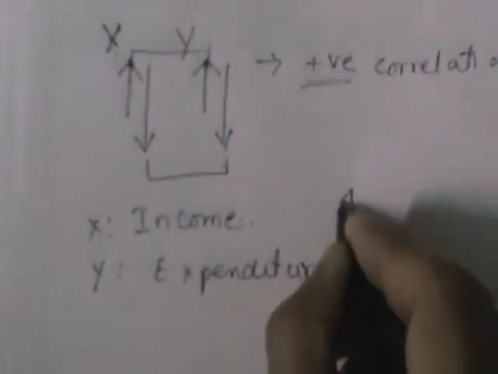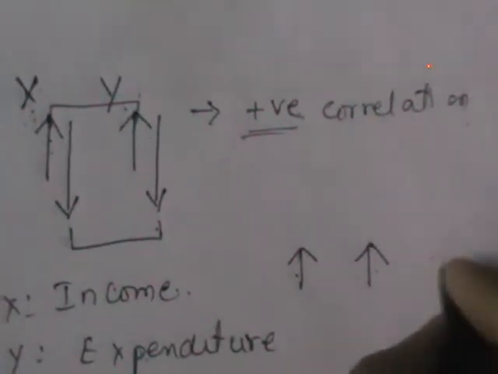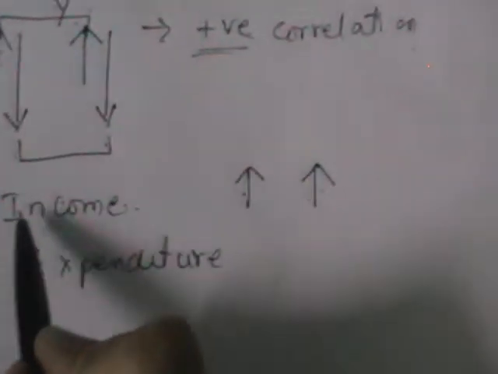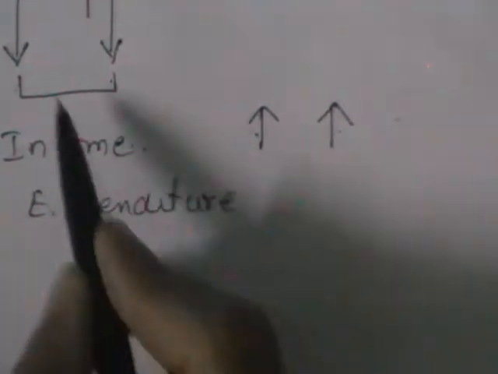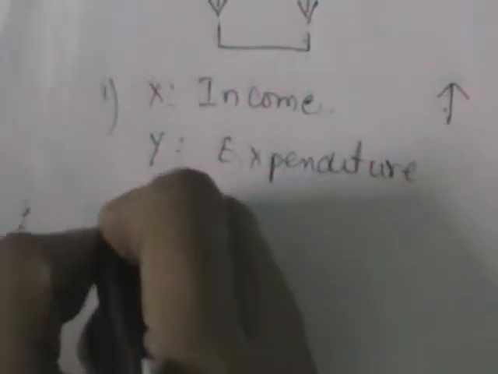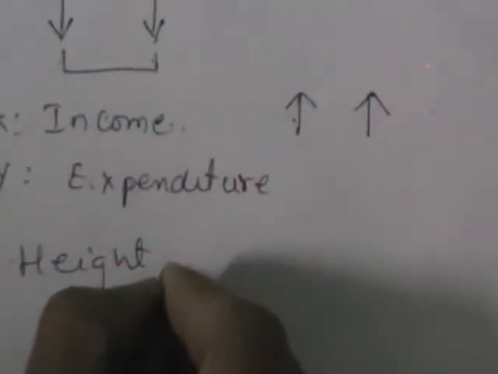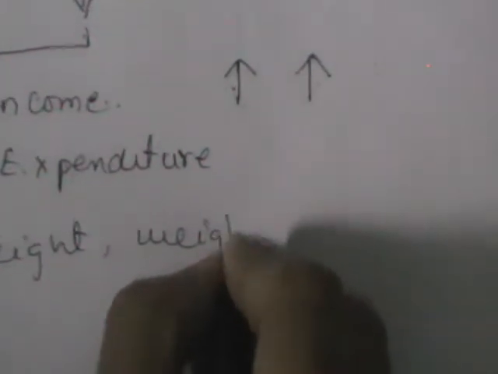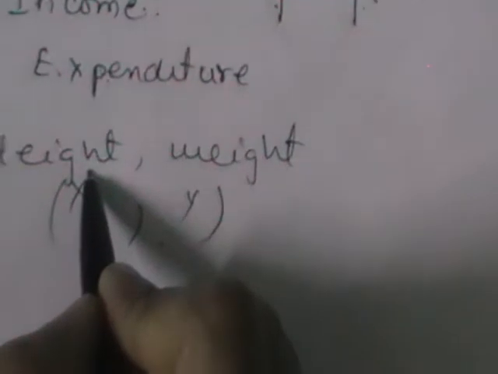Just now, as I said, if income increases, expenditure also increases. Here the changes are in the same direction. We can take this as an example for positive correlation. And similarly, we can take the height and weights of a group of persons. Height as one variable x and weight as another variable. If height increases, the weight also automatically increases. So we see that these two are positively correlated.